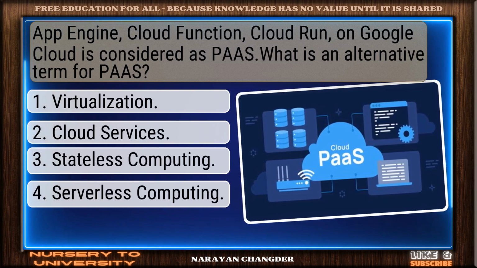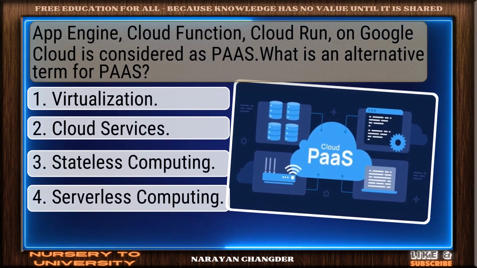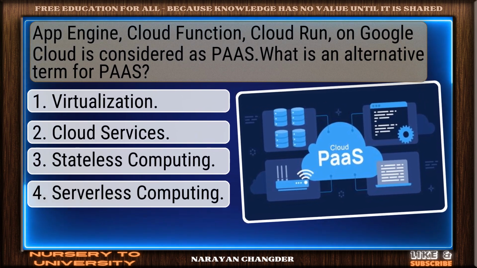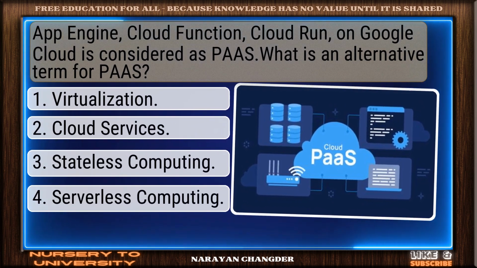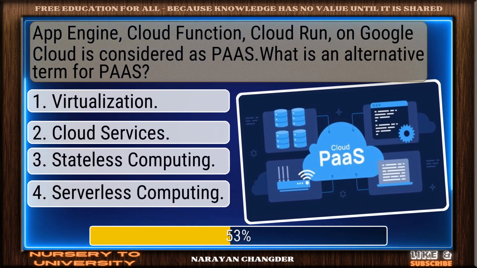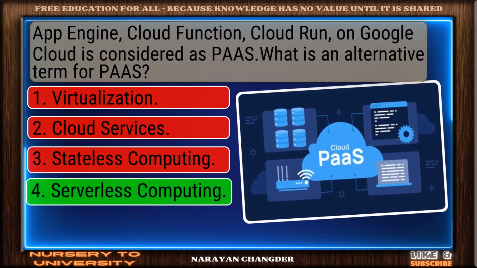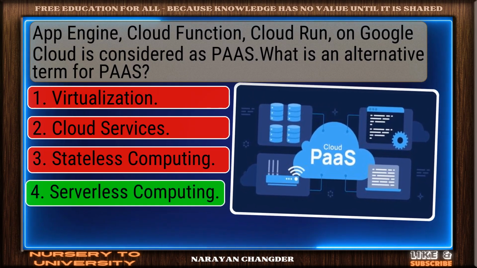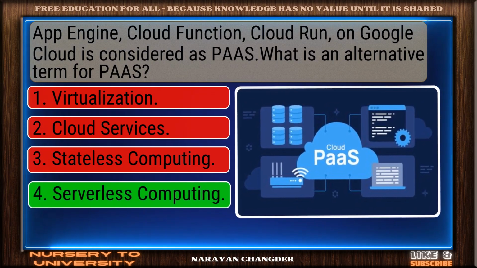Question number 16. App Engine, Cloud Functions, and Cloud Run on Google Cloud are considered as PaaS. What is an alternative term for PaaS? You got it. Your choice, serverless computing, is right.